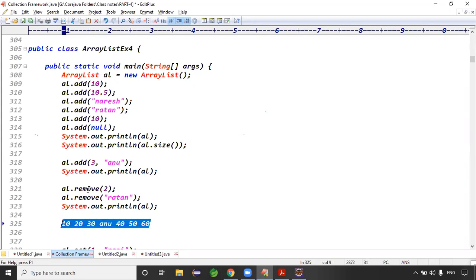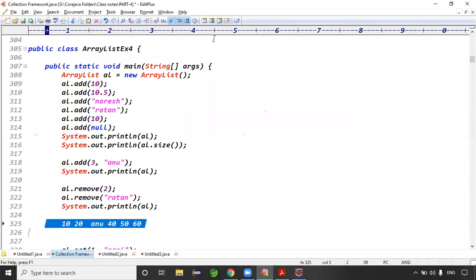And even remove also. Remove of the second position. If I remove this one, guys, then what happened here? Third becomes second, fourth becomes third, fifth becomes fourth, sixth becomes fifth. All elements have to be left shifted, right? That's why, guys, if our frequent operations are adding the data or removing the data in the middle, then is array list a recommended choice or the worst choice? Worst choice. You understood the point, right?